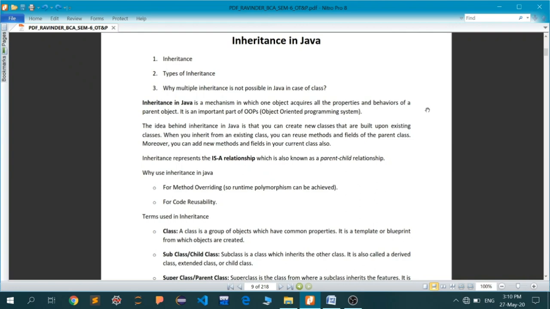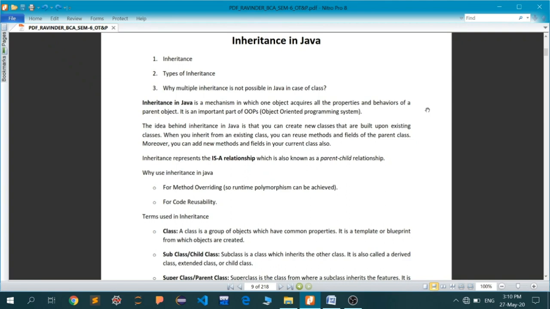When you inherit from an existing class, you can reuse the methods and fields of the parent class, and moreover, you can add new methods and fields in your current class also. So you are going to take the properties of your parent class.